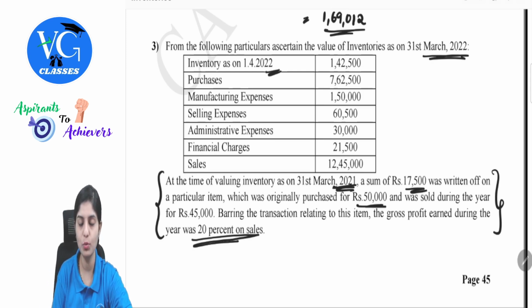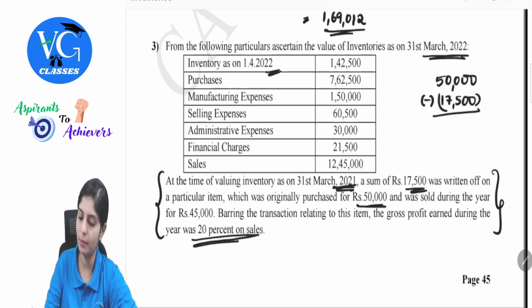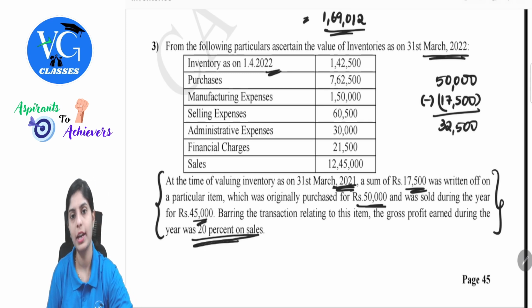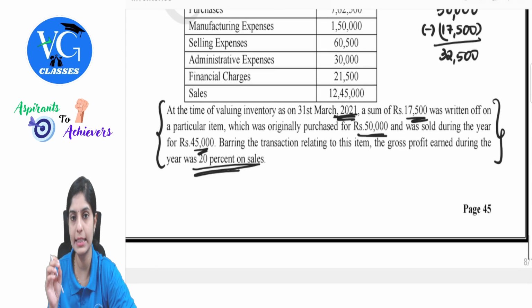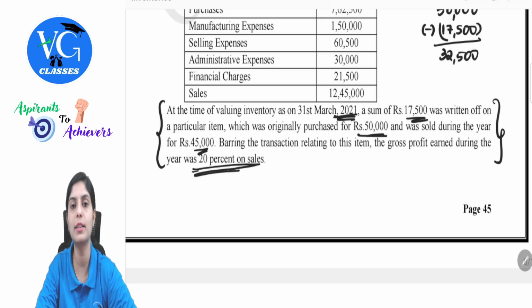So what they are telling, this was originally purchased for 50,000. That means out of 50,000 we are writing off 17,500. So how much is this worth? 32,500. Now this was sold during the year for 45,000. It was showing in my books at 32,500, but this is being sold for 45,000. Barring the transaction relating to this item, the gross profit earned during the year was 20% on sales.